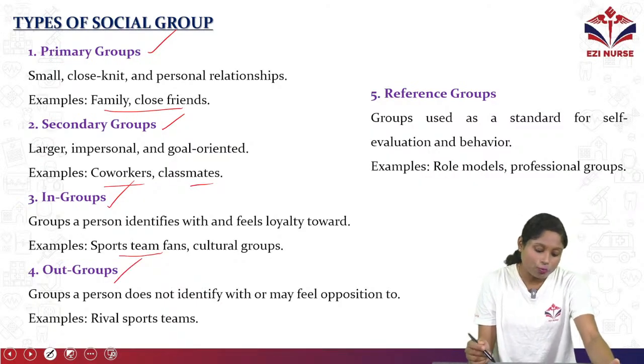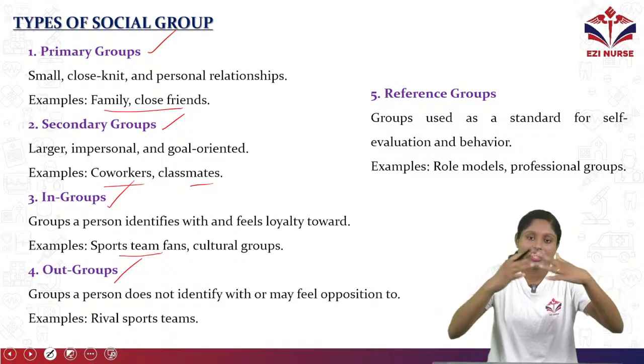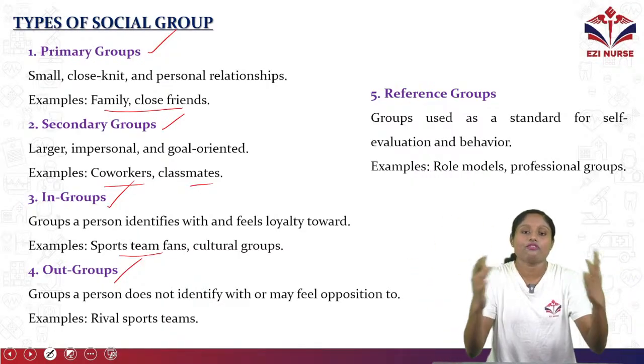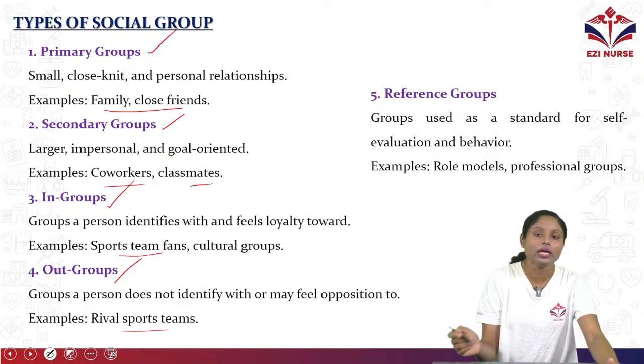Next is out-groups. An out-group is a group a person does not identify with, or may feel opposition to, like a rivalry group. They are rivals, so they will fight with each other, like a rival sports team. So these are the examples for in-group and out-group.